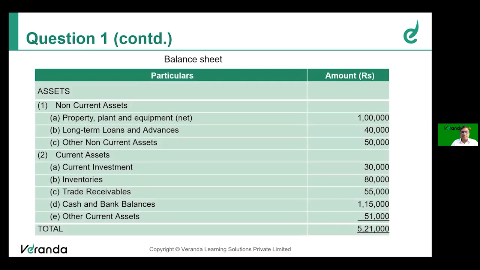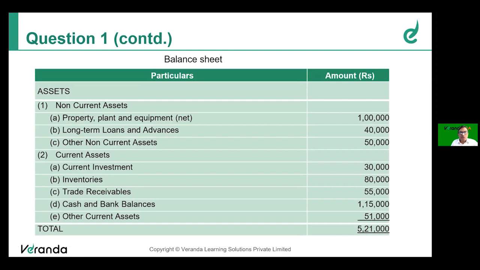Then the assets side is given. Non-current assets, property, plant and equipment, net 1 lakh. Long-term loans in advance, other non-current assets. Current assets include current investment, inventory, trade receivable, cash and bank balance, and other current assets. So a tallied balance sheet as on 31/3/2020 is given to you.